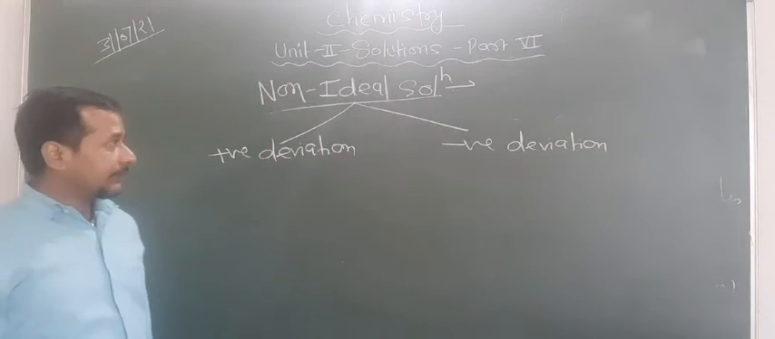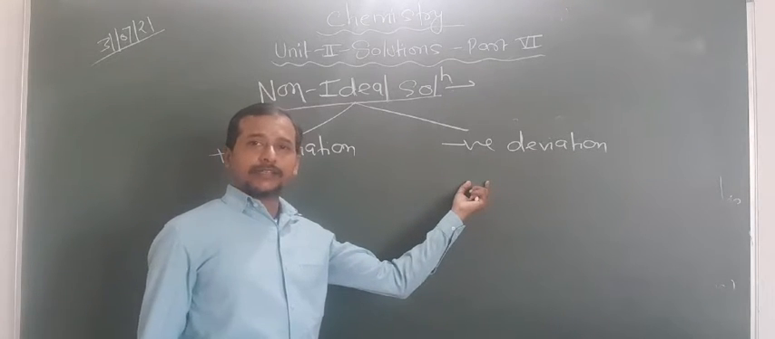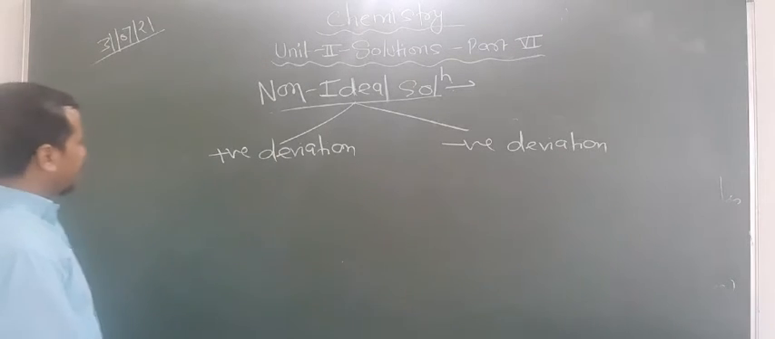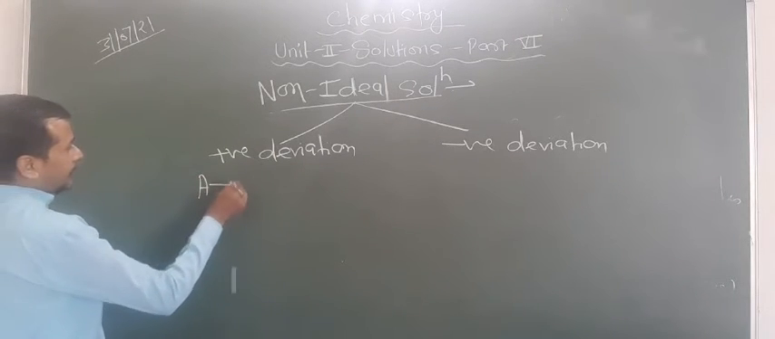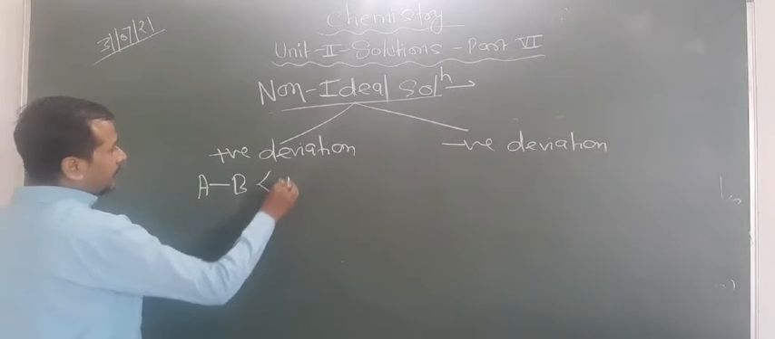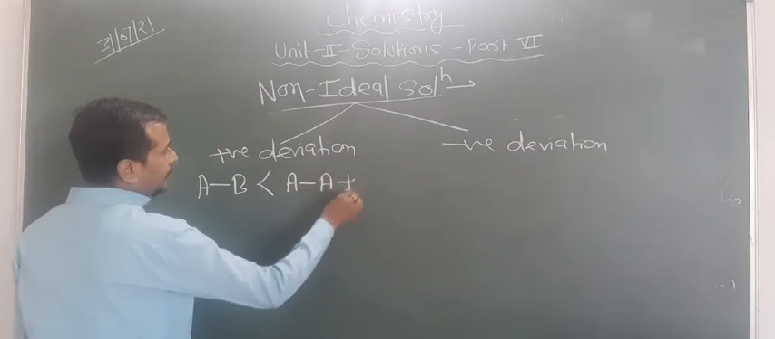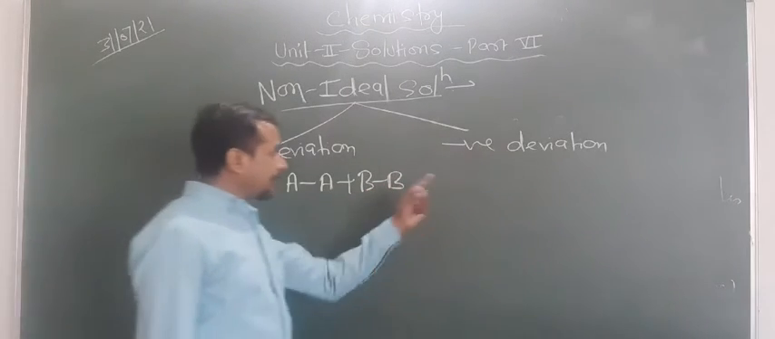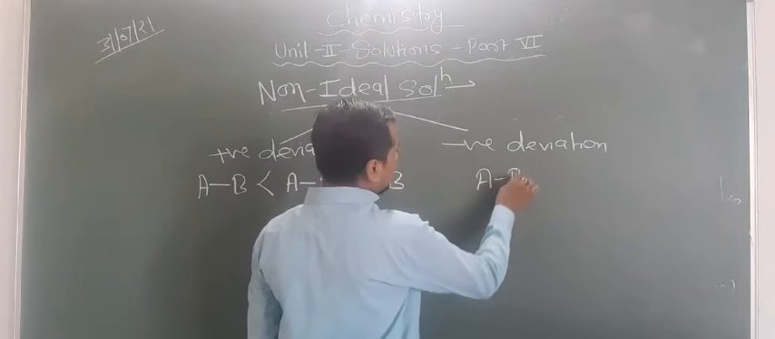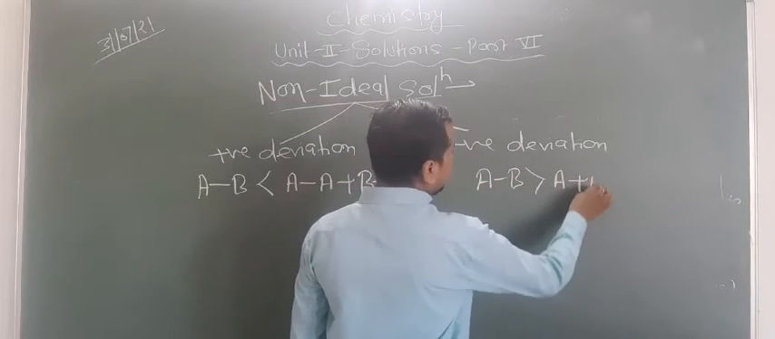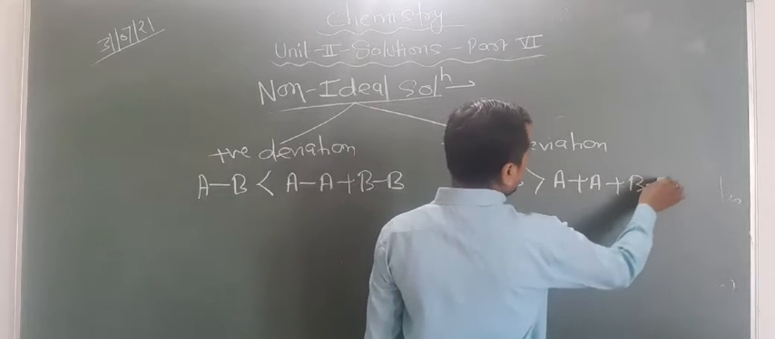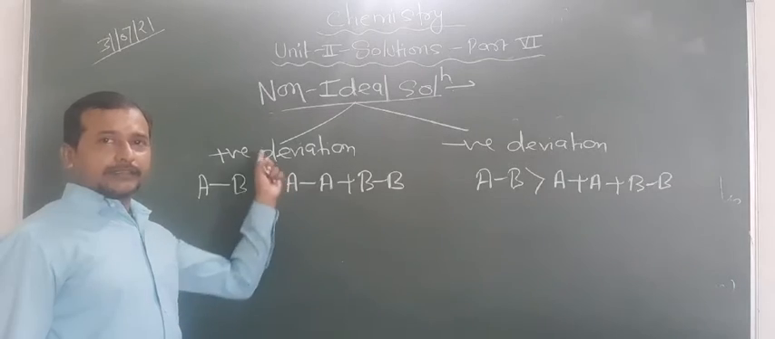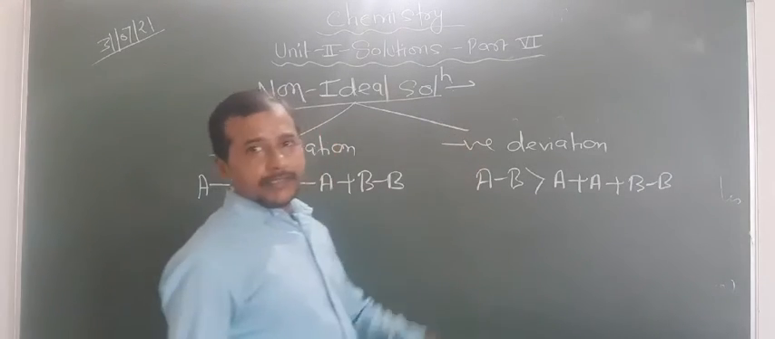Just think that for negative deviation the interactions should be more, and for positive deviation the interactions should be less. In that condition, the interaction between AB is less than the interaction between AA plus BB. In the case of negative deviation, the interaction between AB is more than the interaction between AA plus BB. This way, we get the positive deviation and the negative deviation.